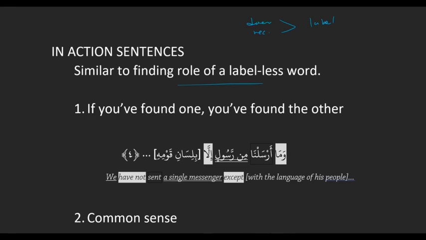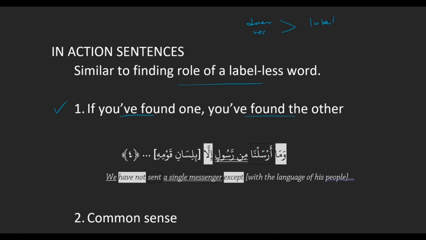Because we don't have the label, so we use the same strategies we've seen actually twice now, with complex nouns, and then before when we studied labelless words for the first time. So the first rule is, if you found one, you found the other. The golden rule of labelless words.